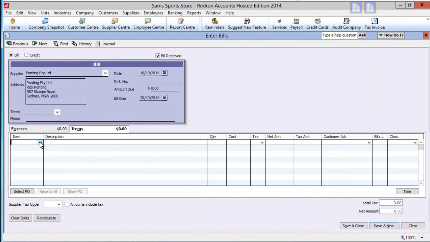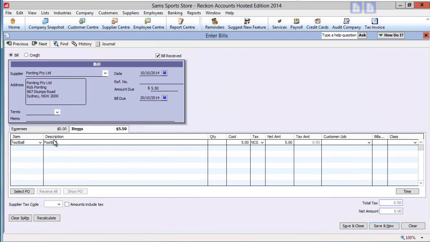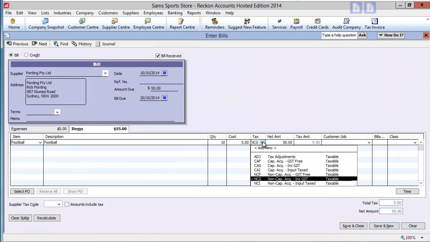Click the drop-down arrow and select your item. Information from the setup will populate. If you need to, you can overwrite the description or add to it. Next, enter the quantity. If the cost price is to be different, then overwrite it. Same with the tax code. The tax amount will automatically calculate.